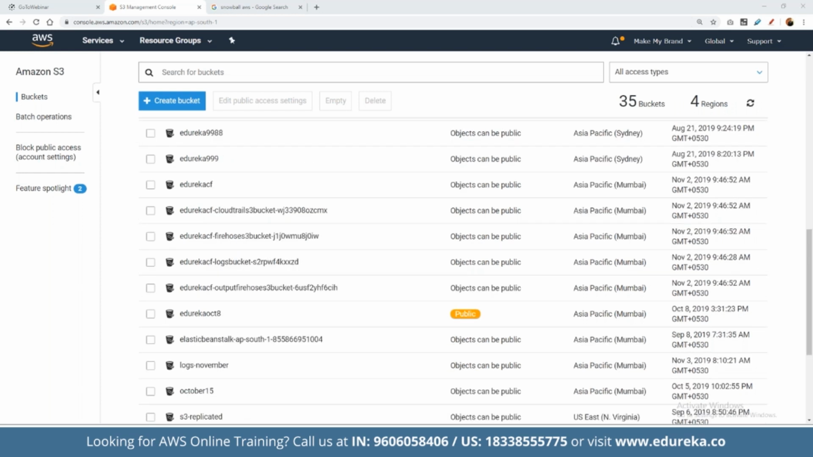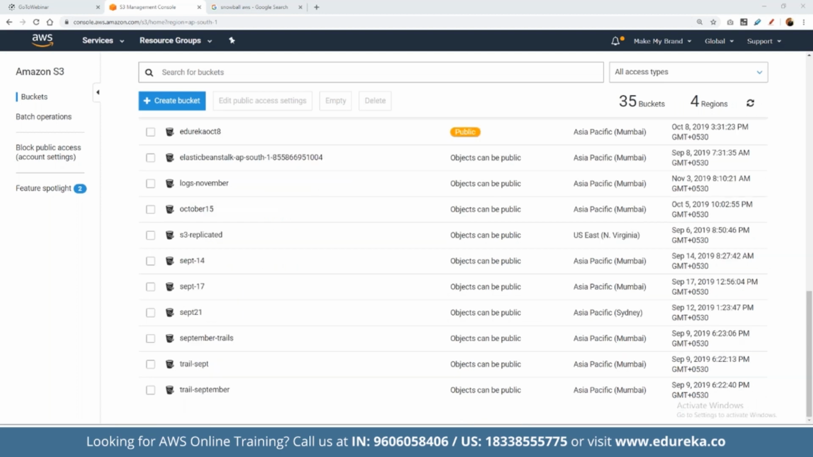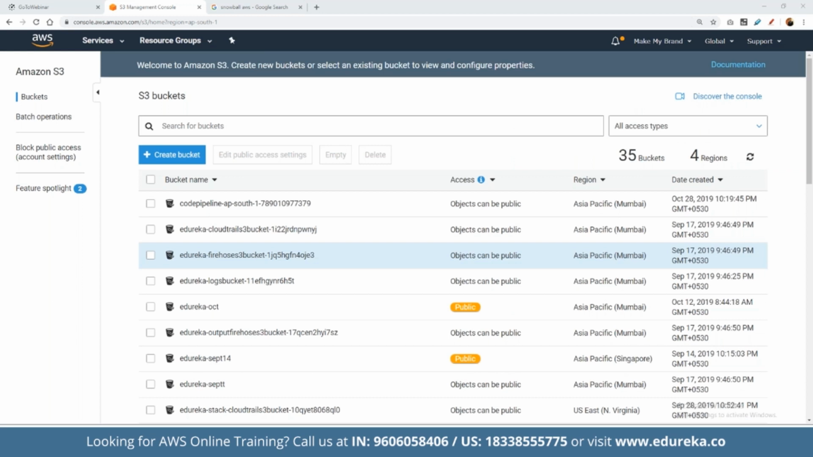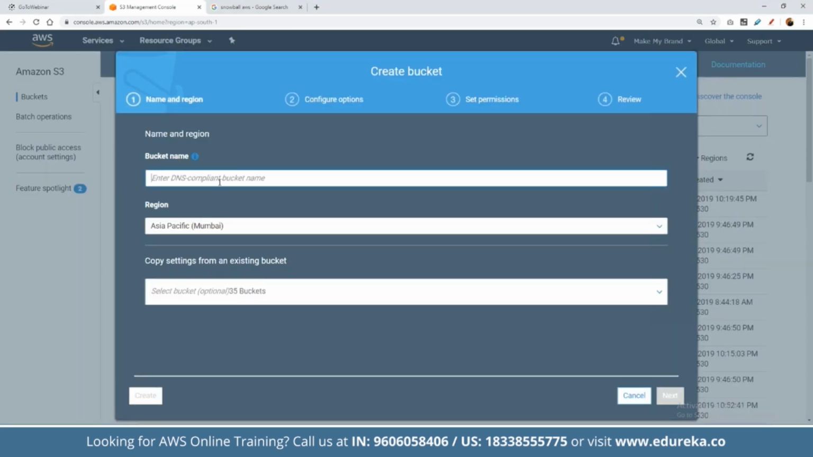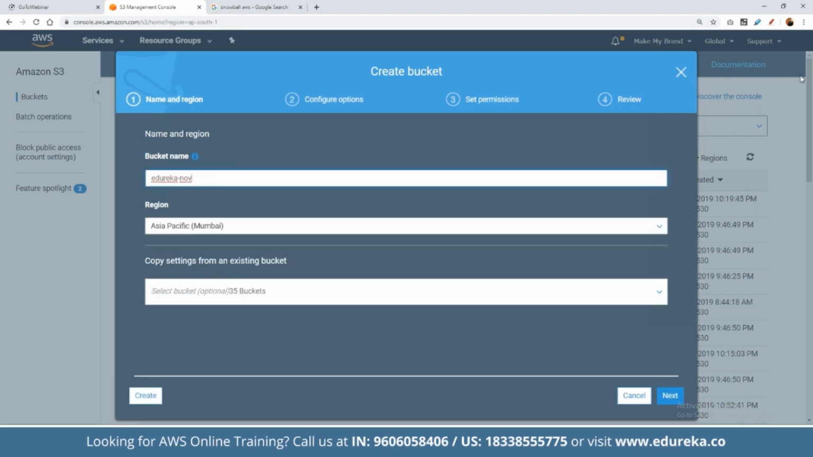So these are all dummy buckets that we have currently created, right? In order to get started, if you want to create a dummy bucket, we can simply click on create bucket. Here we can give this bucket a bucket name. Suppose we want to give this name as Edureka November here, right? And then we can choose a region in which we want to deploy this bucket.